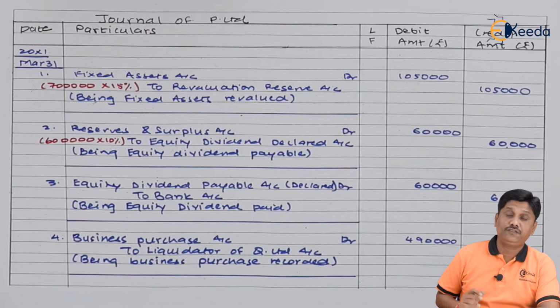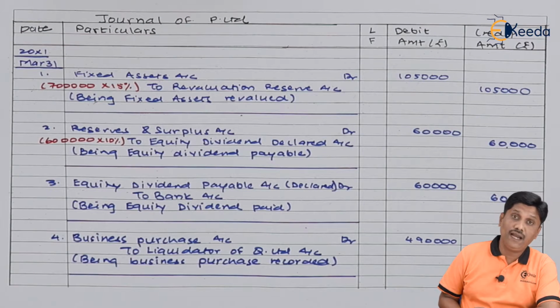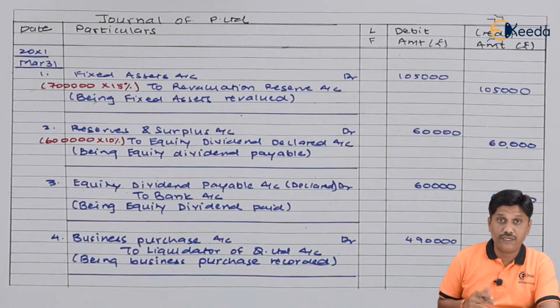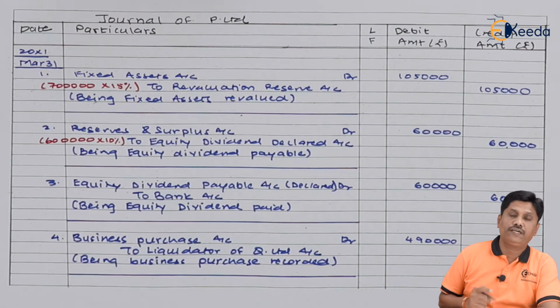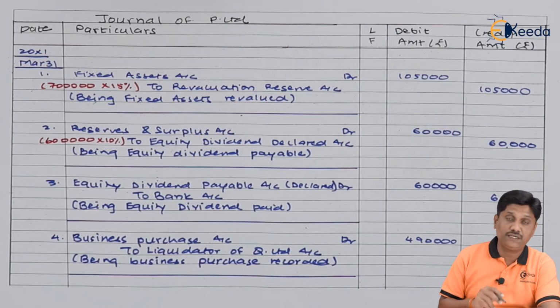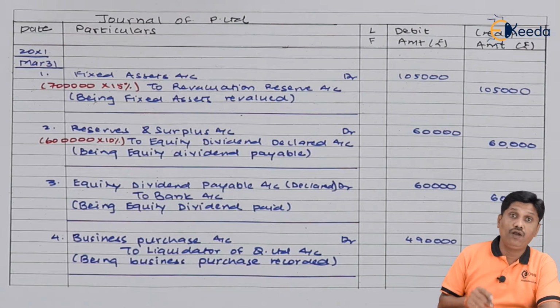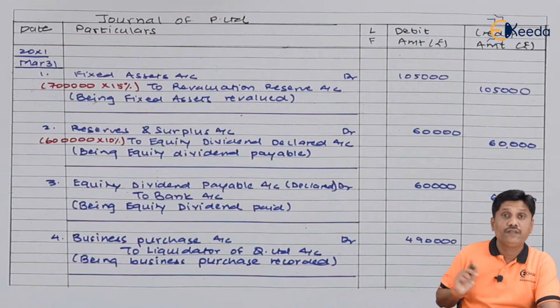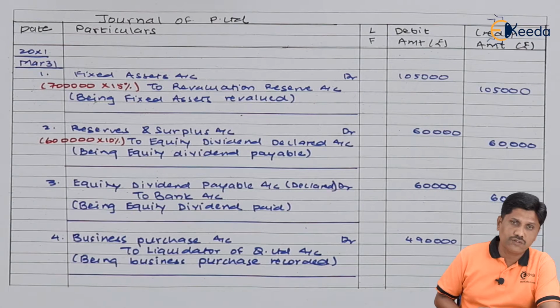Friends, next entry is for acquisition of the assets and liabilities from that Q Limited, for which I will record the next entry. For takeover of all assets, I will debit assets account. I will credit all liabilities which are taken over. That will take care of our net asset, and I will credit business purchase account, so that this business purchase account which is there will get closed. The difference in the entry we will record as goodwill or capital reserve. Let us note down that entry.